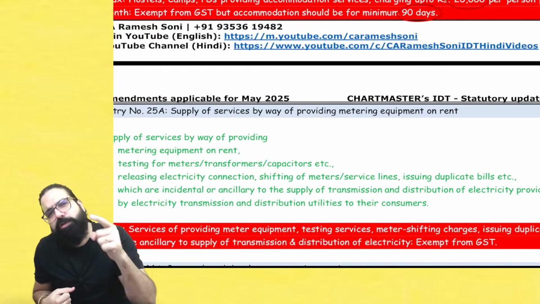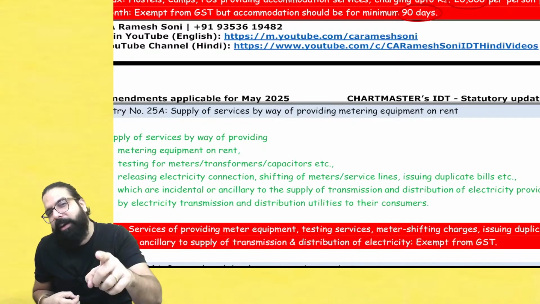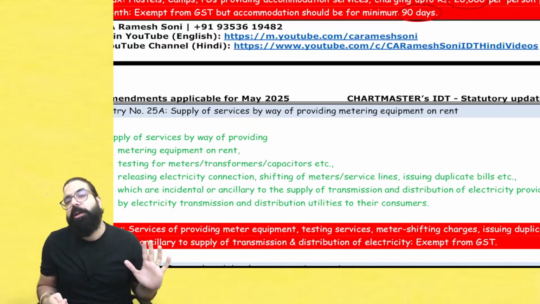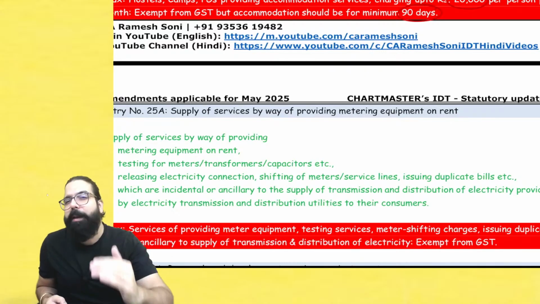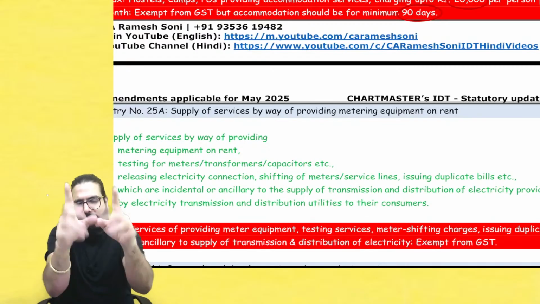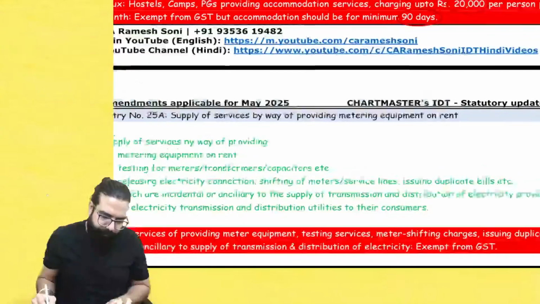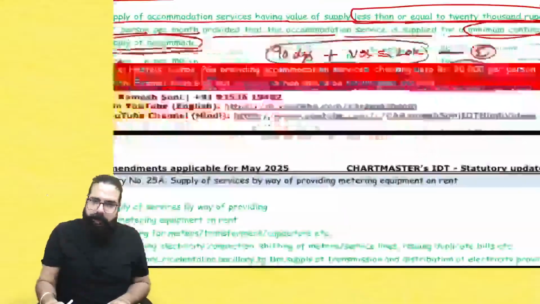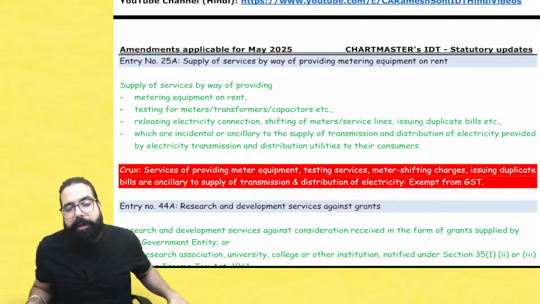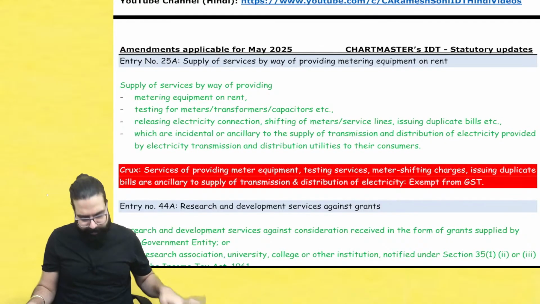Sir, this is also taxable, because if the PG has been given, it should be given at least for 90 days, only then it is exempt. Short-term accommodation is not exempted. Minimum 90 days, 20,000, both criteria should be fulfilled. Remember, they will ask you in the exam. Done, sir. Next. 1 month is not exempt. It is taxable. Okay, sir? Yes, sir. Got it. Chalo.